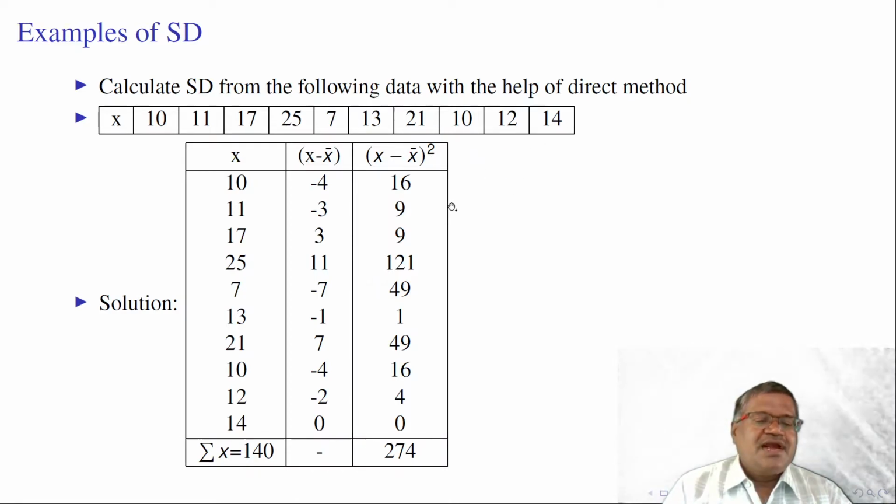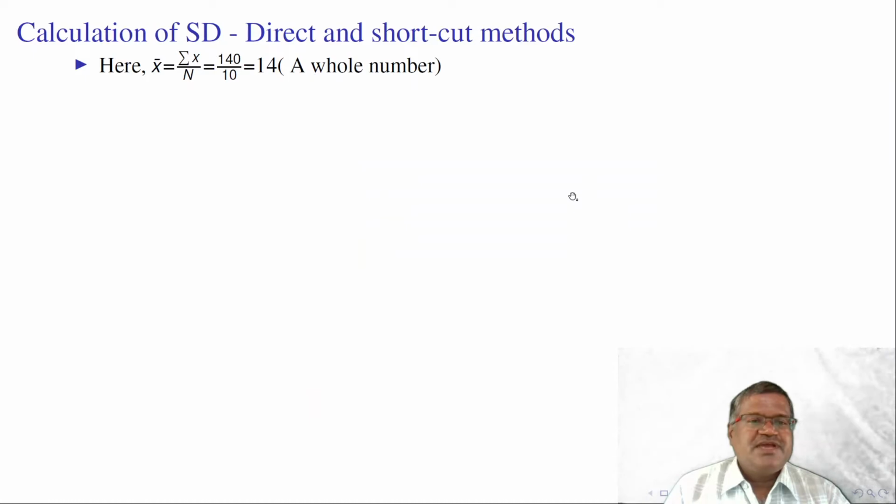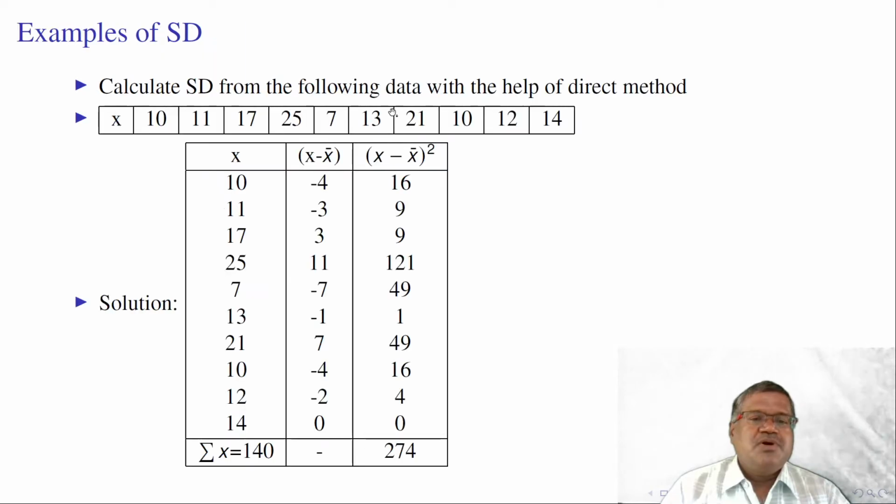We need to calculate the mean first and then subtract the mean from every observation. Look here, mean is summation x by n, 140 by 10, 14. Here in our example the mean is a whole number. So we need to subtract the mean from every value and then square the x minus x bar value. The summation x minus x bar whole square is 274 here.